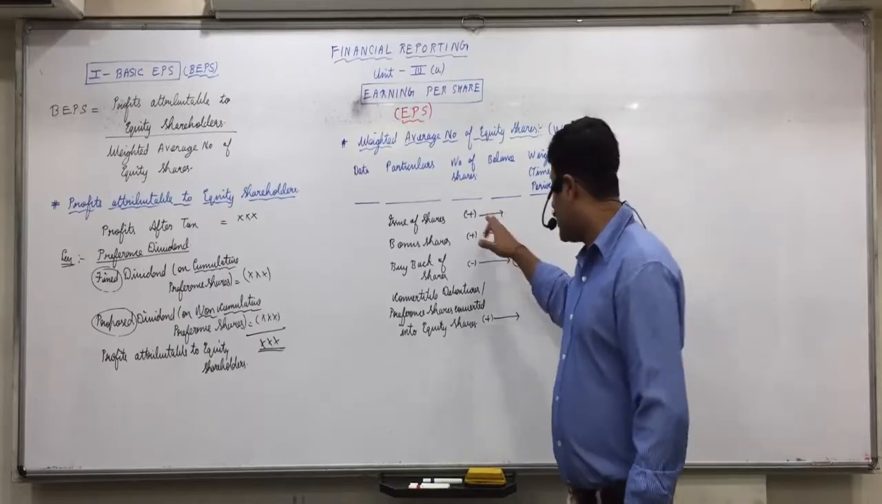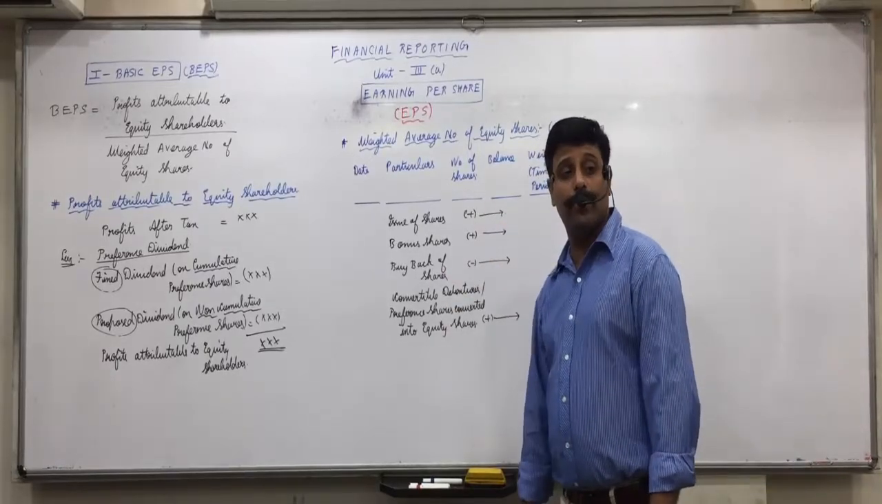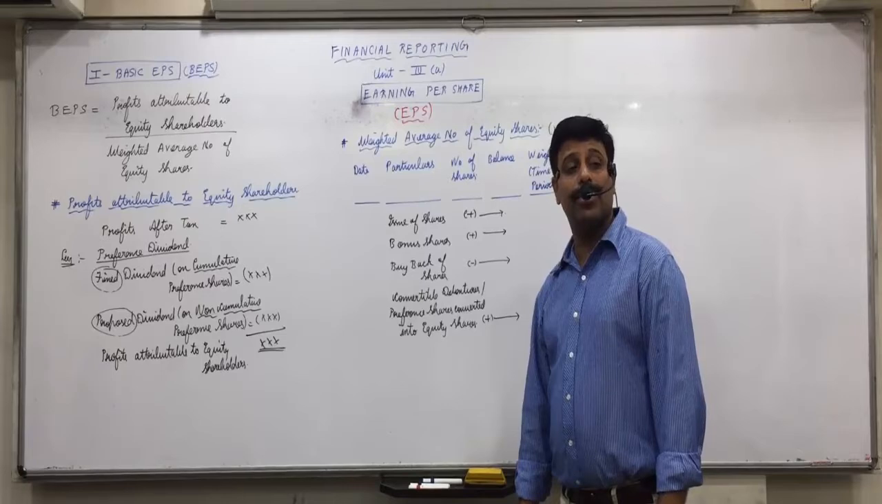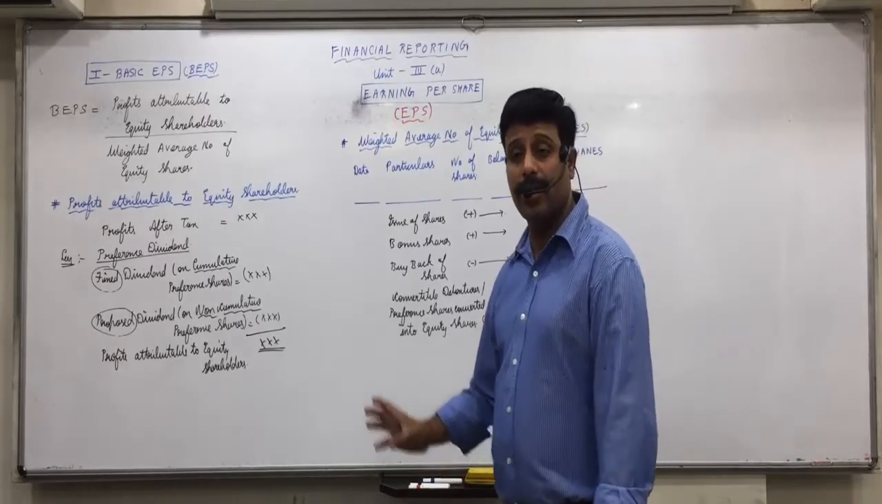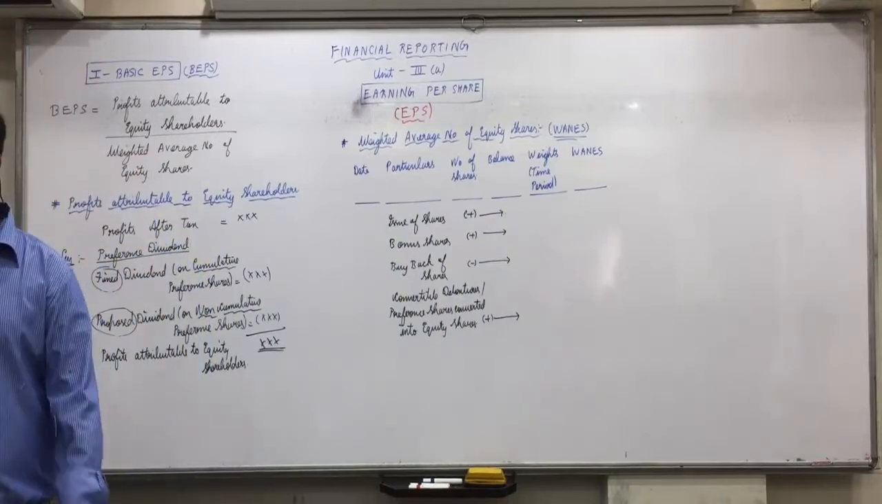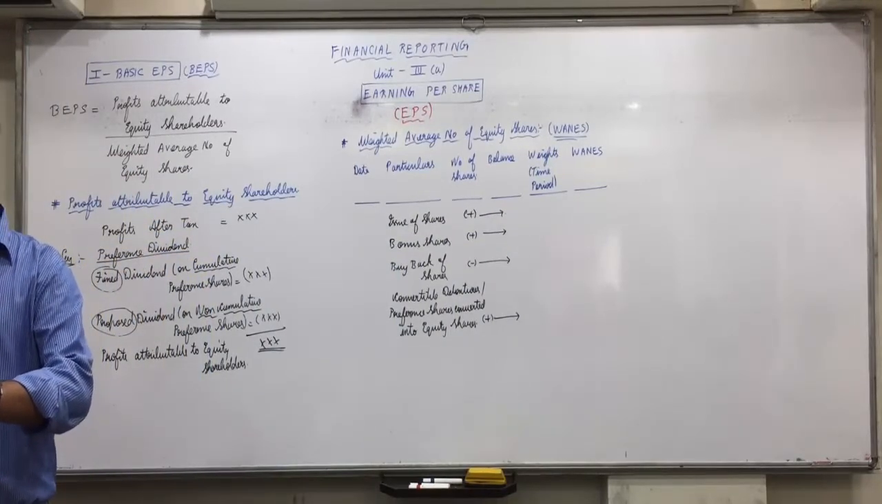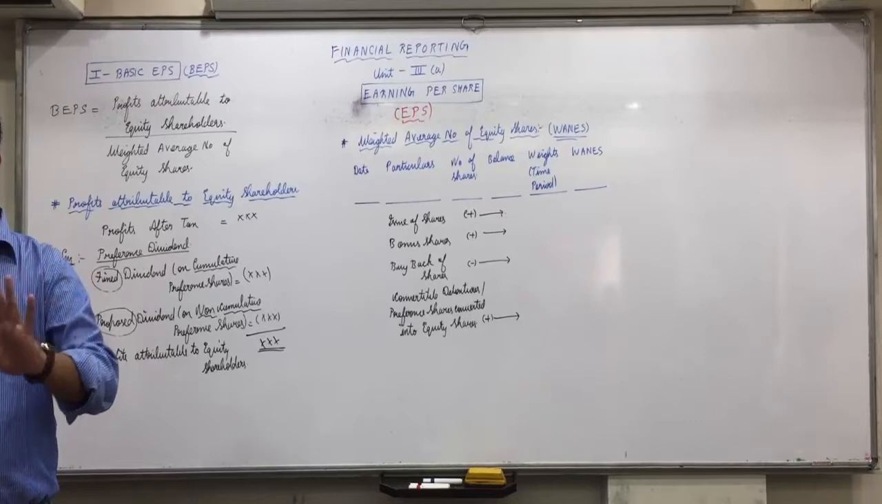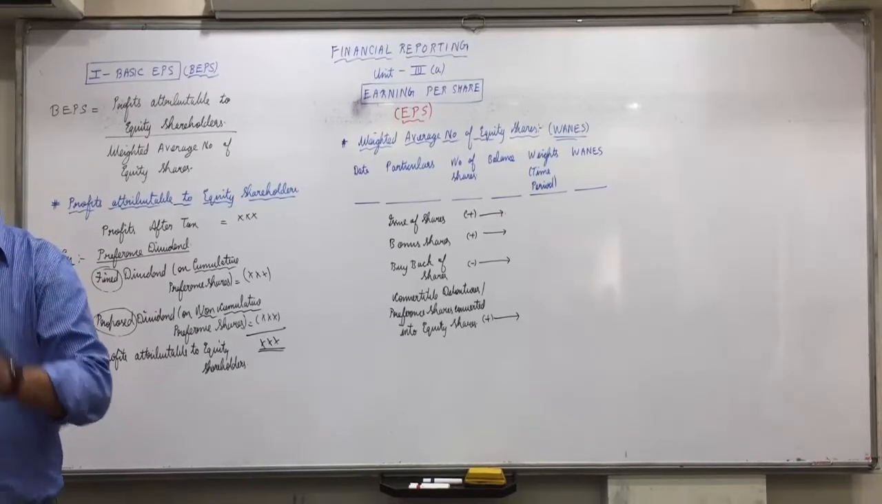Suppose in the opening balance we have 10,000 equity shares of rupees 10 each fully paid up. Okay, so 10,000 equity shares of 10 each fully paid up means what? The company has received the amount regarding the opening balance, 1 lakh. Okay.